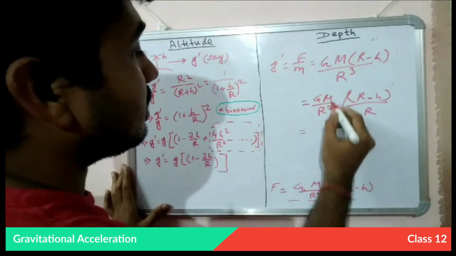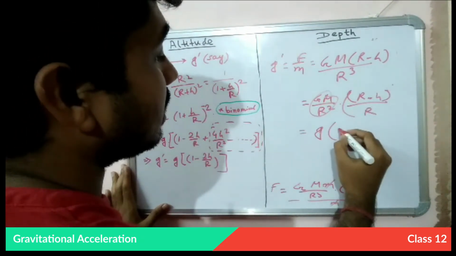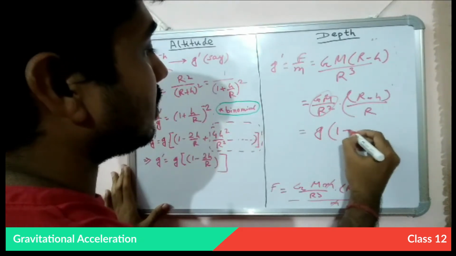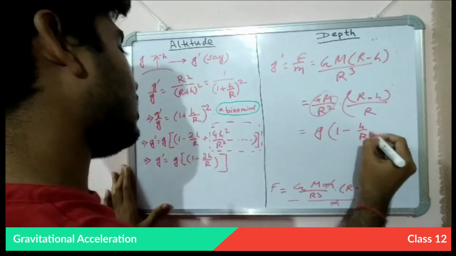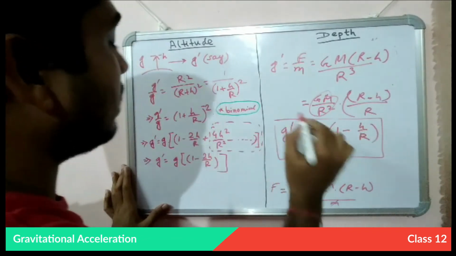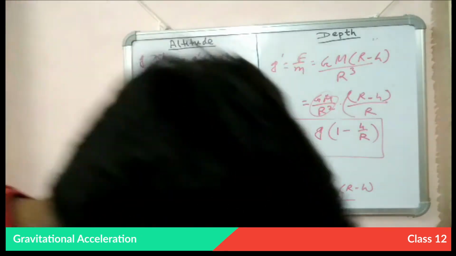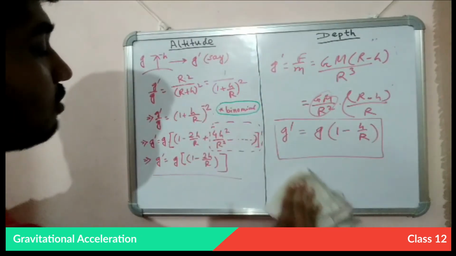And we can write it. This is our g, and if we take it common, (R minus h) by R. So this is our g due to depth, and this is our g due to altitude. So this is the formula.